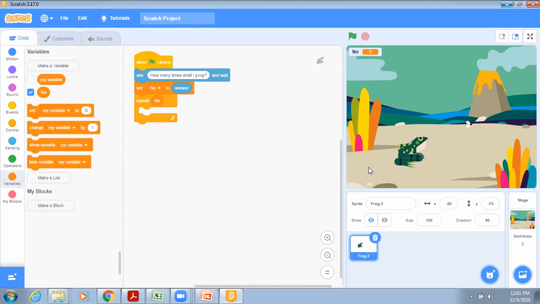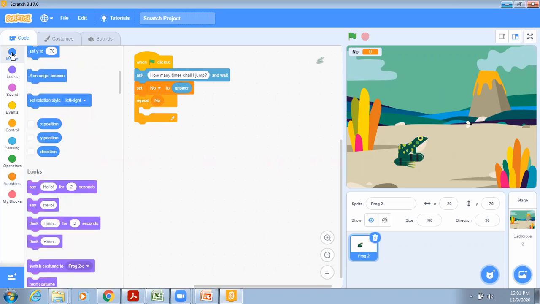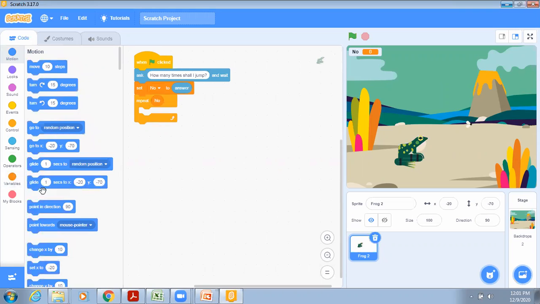Now next, what do we have to do? Because this is the position of the frog, if we make it jump up, then down, then up, then down, then up, it means the frog will start jumping. So we have to change the position of the frog. For this you will go to the motion block and we'll use change y position.